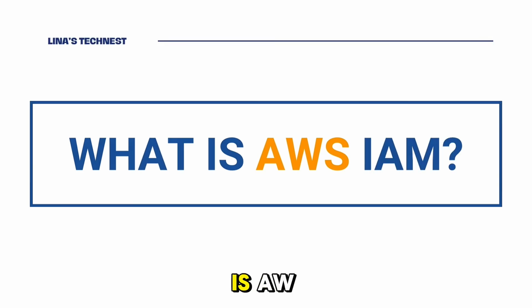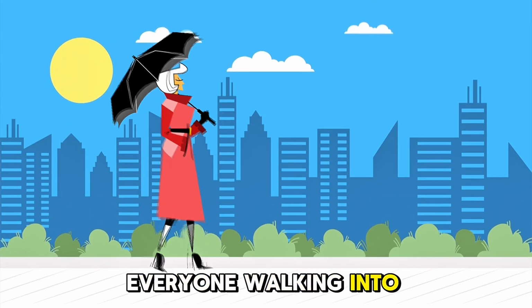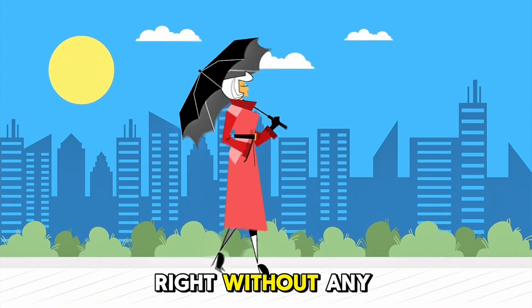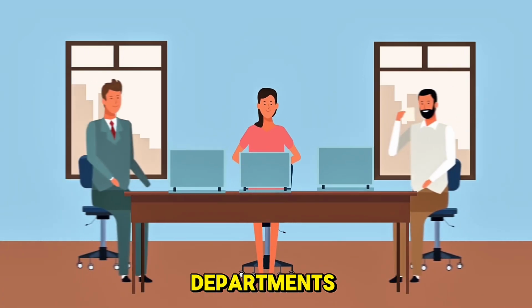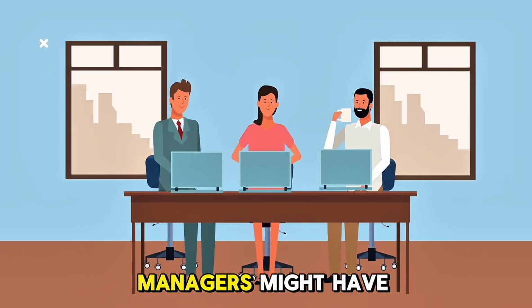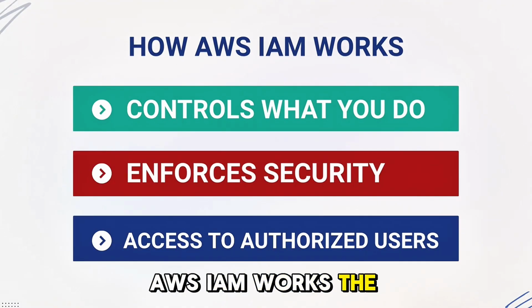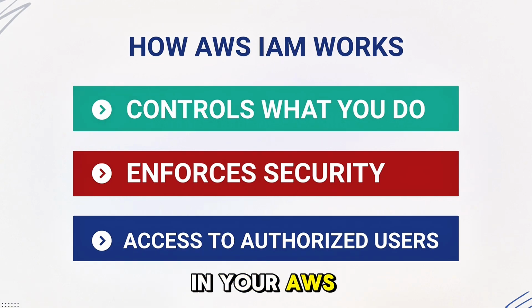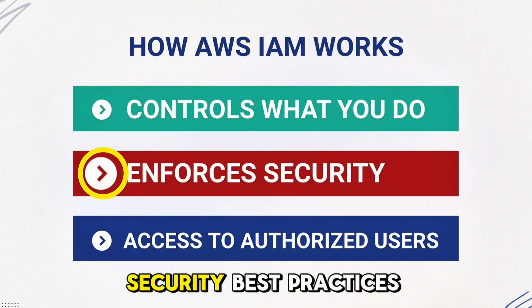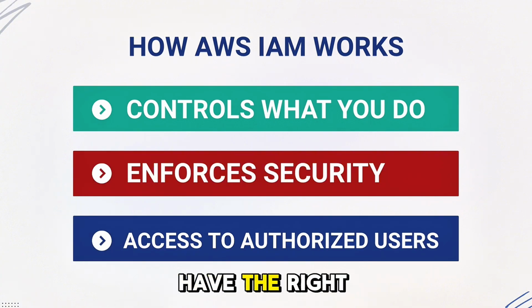So, what exactly is AWS IAM? Imagine you own a large office building. You wouldn't want everyone walking into every room without any restrictions, right? Some employees should only enter specific departments, whilst others, like managers, might have broader access. AWS IAM works the same way. It controls who can do what in your AWS environment. It helps ensure security best practices, ensuring that only authorized users have the right permissions.